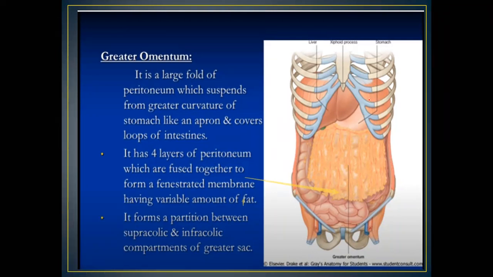So you can see here very clearly that this whole is the greater curvature of the stomach. And this whole area is called the greater omentum. This whole part is known as the greater omentum. So if I make a very rough stomach here, considering this as the lesser curvature and this as the greater curvature, from the greater curvature will start the greater omentum. From the lesser curvature will start the lesser omentum. So very easy to remember.